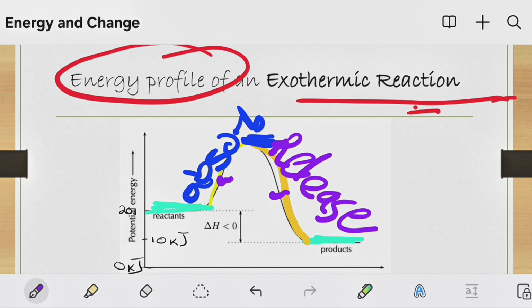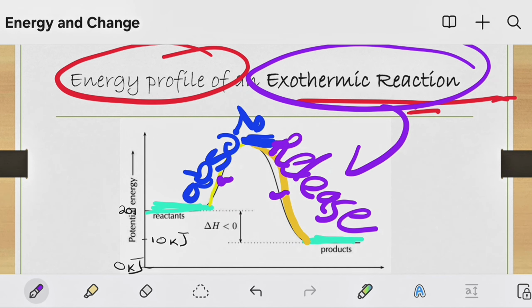That is why, after all, for an exothermic reaction, we have argued that overall energy is being released. You can also see and prove that through the energy profile of an exothermic reaction.